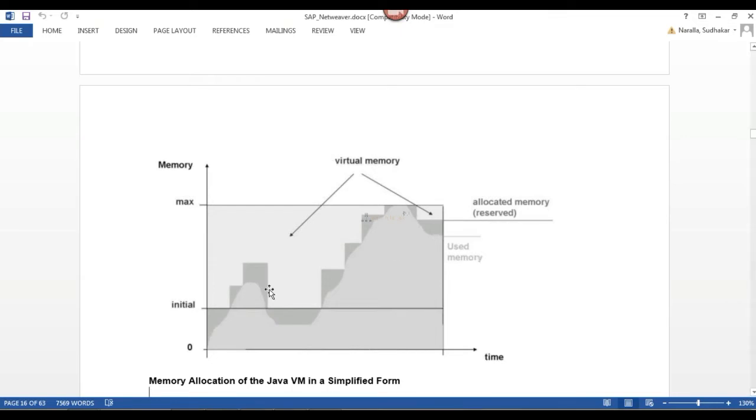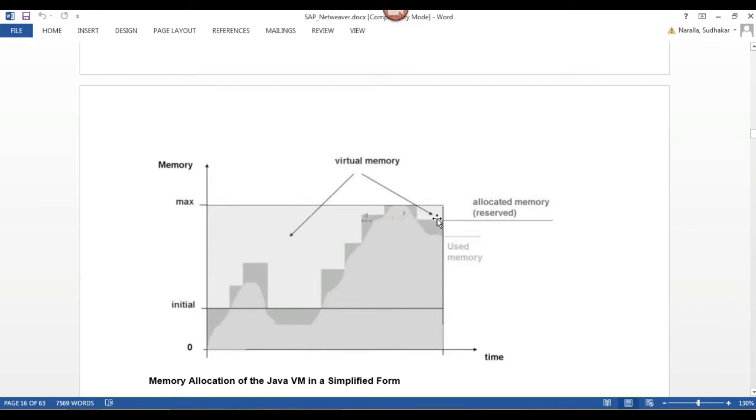Initially, how much has been assigned, and there will be some max limit. For the JVM, memory is assigned from the operating system memory, and it will give you the max limit. How much memory is not reserved, meaning it's not used, we call that virtual memory.